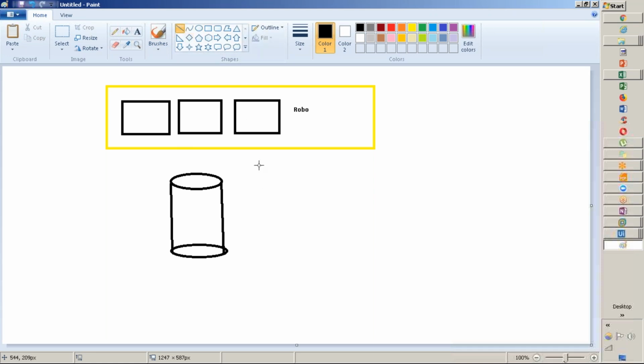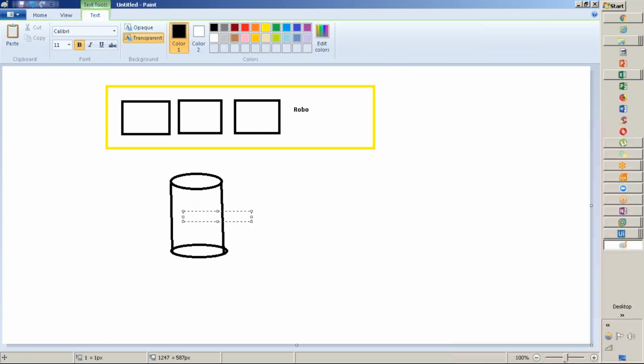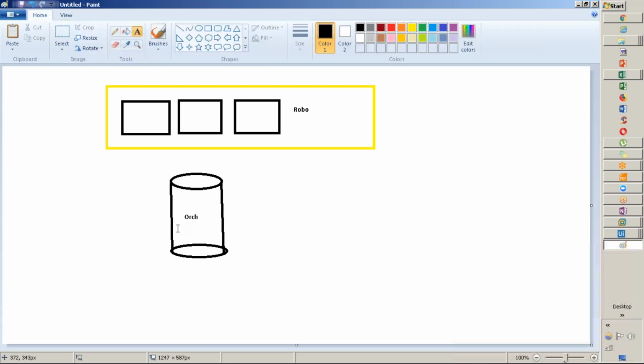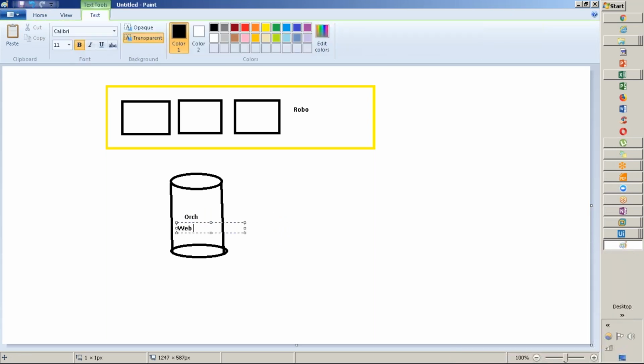It also has integration with the database, that's why I'm creating it like this. Here I'll say, just as a short name, orchestrator, which primarily connects orchestrator and web application, where we host orchestrator through web application.